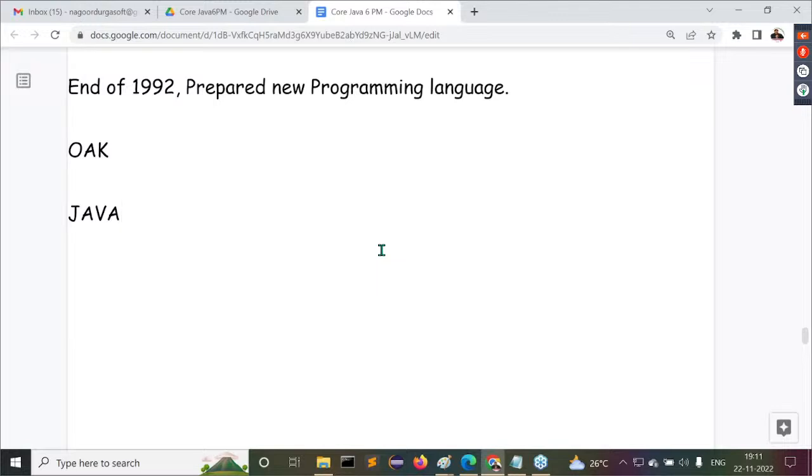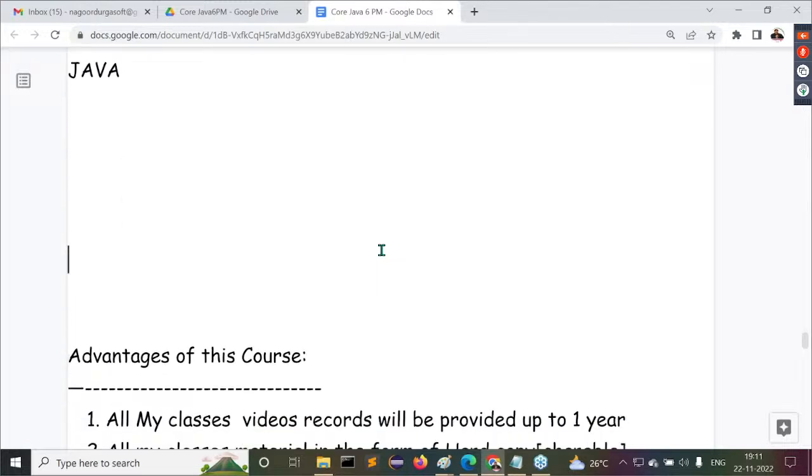Yes, sir, got my point or not? So finally, they have given the name. What is the name of the programming language? Java. Okay, listen carefully. That name is okay, fine. Then what is next? After giving that name, what happened?